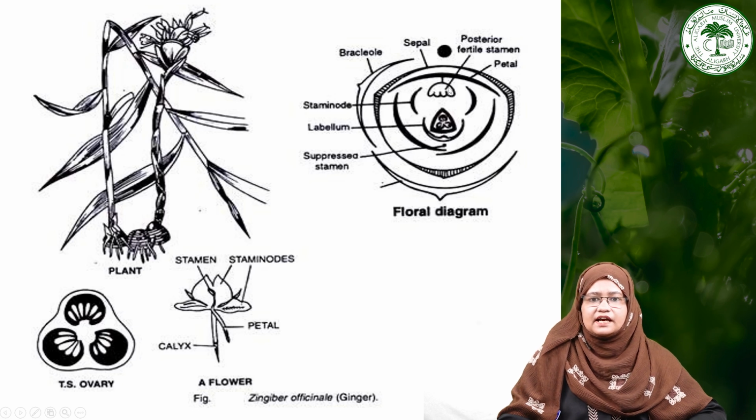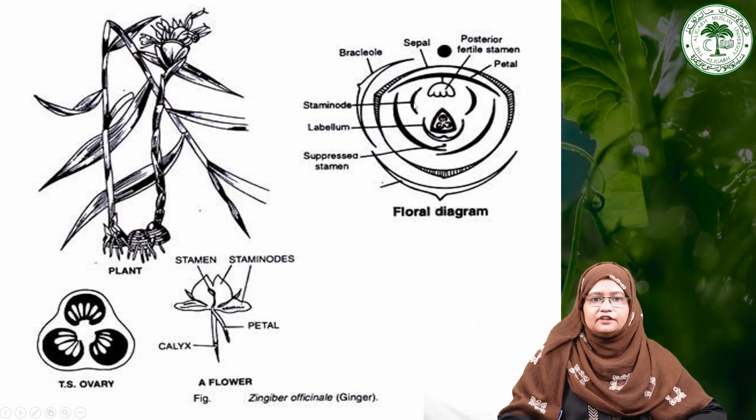This one is the posterior that has only one fertile stamen. You can see here the presence of sepals and the staminodes, two posterior staminodes, and there is the presence of a labellum. This is formed by the stamens. Then there is a suppressed third stamen that is present in this particular family. So there is a total number of 6 stamens.